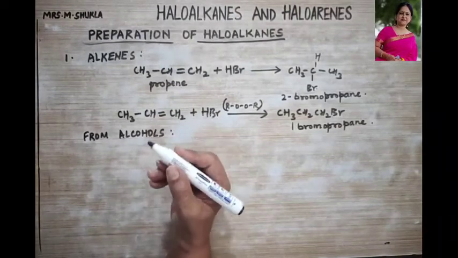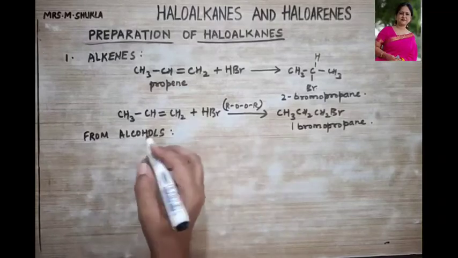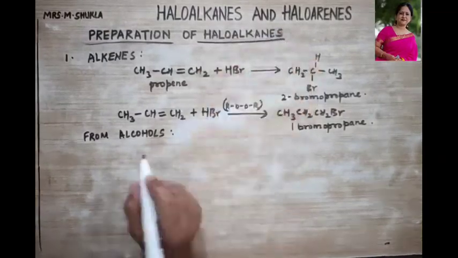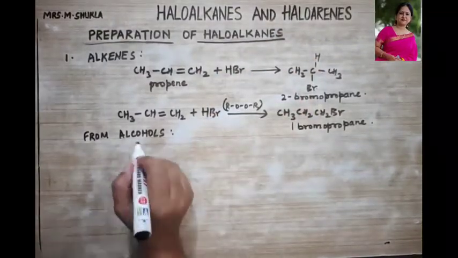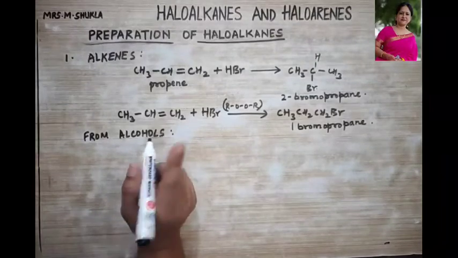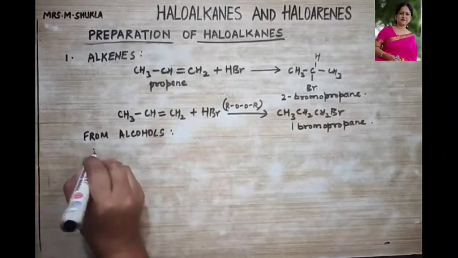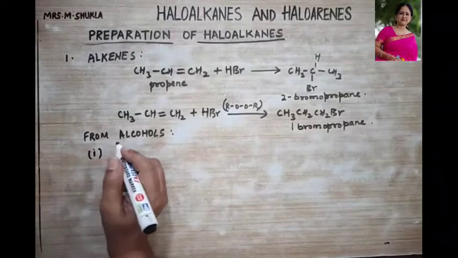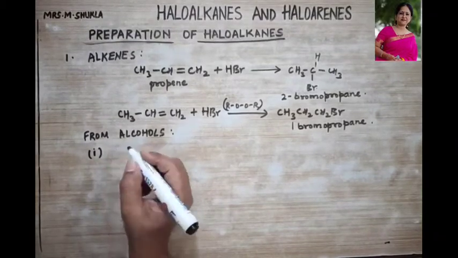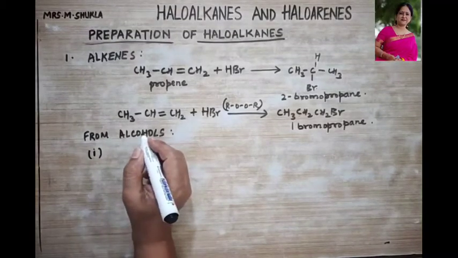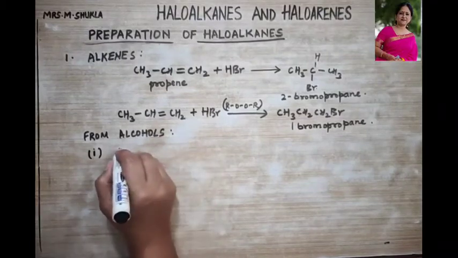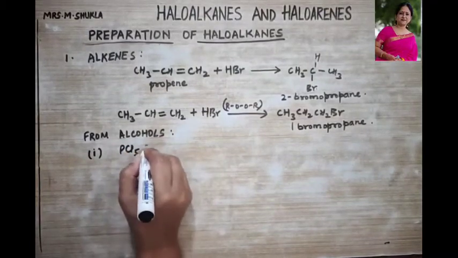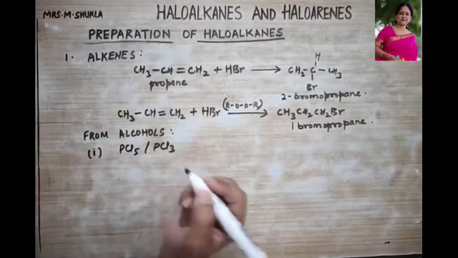And thus we are going to use different reagents to prepare haloalkanes from alcohols by removing the OH group. So let us first see with the phosphorus halides, like for example PCl5 or PCl3.